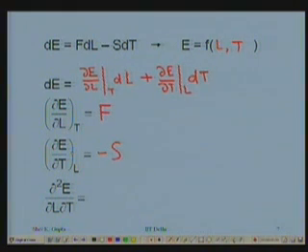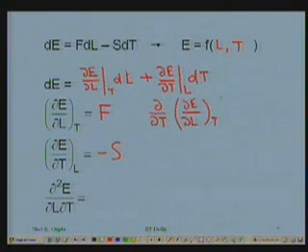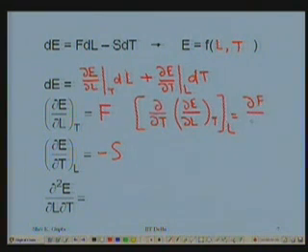Right. I try to work out the second derivatives like this, delta square E delta L delta T. It can be brought from here by differentiating delta E delta L at constant temperature. The whole thing is differentiated with respect to T at constant length, and that becomes equal to delta F delta T at constant length.